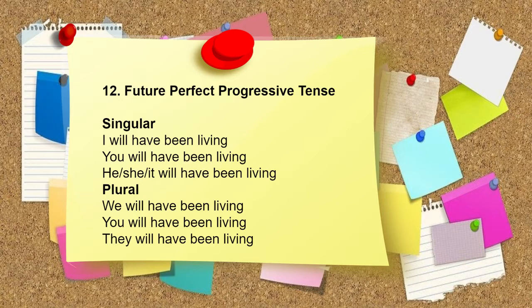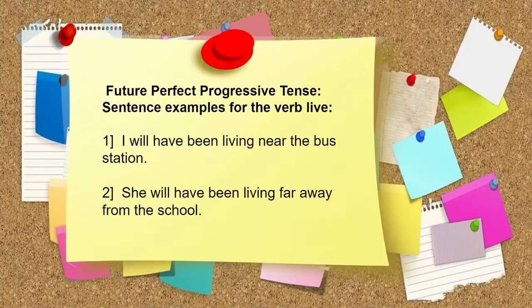Future perfect progressive tense. I will have been living. You will have been living. He, she, it will have been living. We will have been living. You will have been living. They will have been living. Future perfect progressive tense sentence examples for the verb live. I will have been living near the bus station. She will have been living far away from the school.